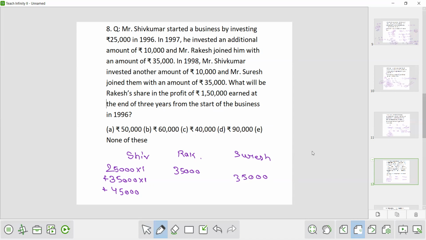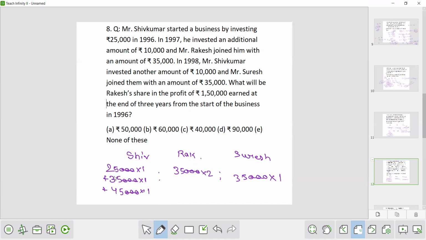Okay, so at the end of 3 years. So Rakesh was there in the business for 2 years. So it will be into 2. Suresh was there in the business for 1 year. That it will be into 1, and this into 1. Now, this is the ratio of their profit. Now, how to make it easy? Now, everywhere you will see 30, 30, 30 to cancel 30. Now it's 25 plus 35 plus 45.